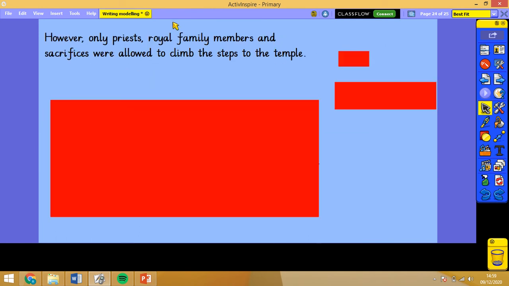Okay, so here is my sentence. However, only priests, royal family members, and sacrifices were allowed to climb the steps to the temple. Well, why? That's how I could add extra detail. And where was everyone else? Like, why only those, and where was everyone else?